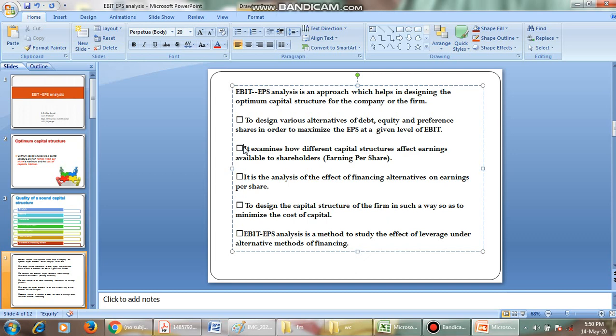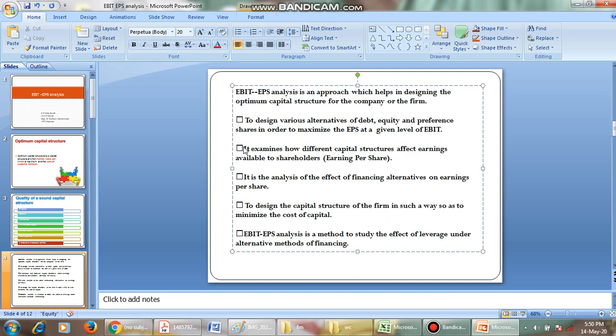As in the previous sessions, we have gone through the forms of capital structure, that is debt, equity and preference. Out of these forms, which form of capital structure will maximize the value of the firm, and maximize the earnings, the EPS, the earnings to the shareholder? In order to know, we have to go for EBIT-EPS analysis.